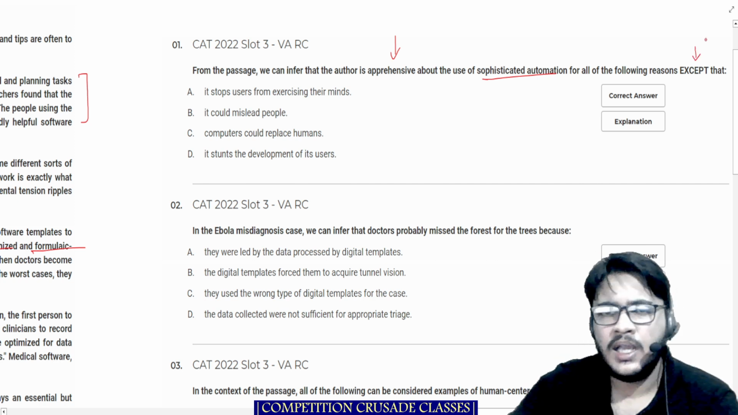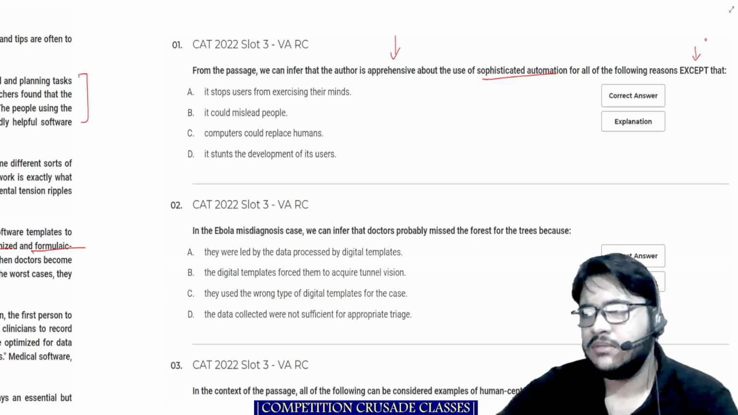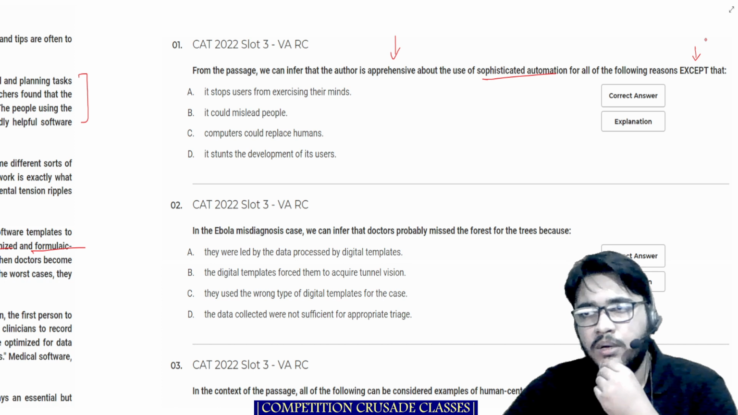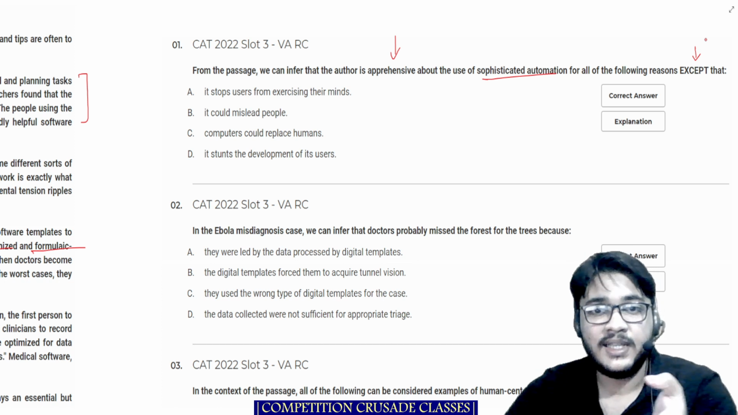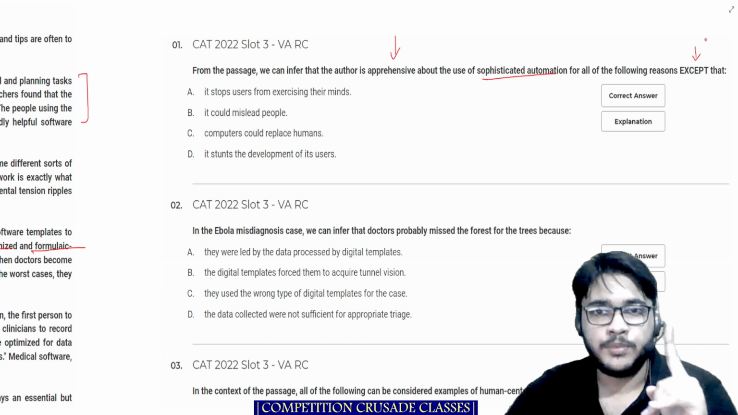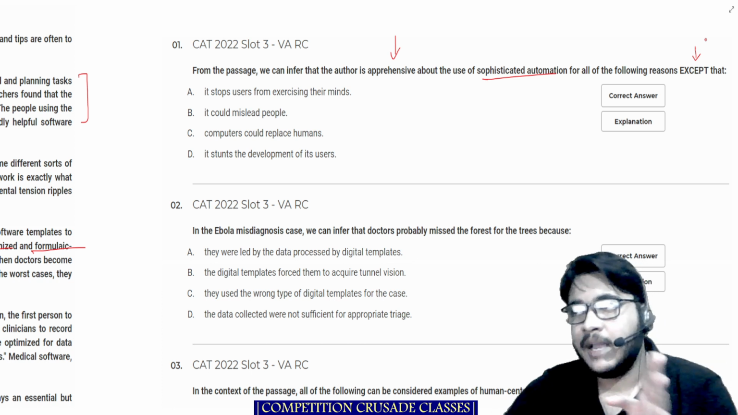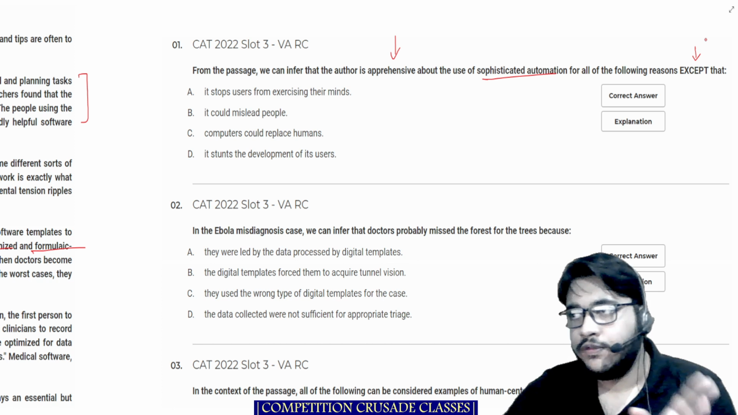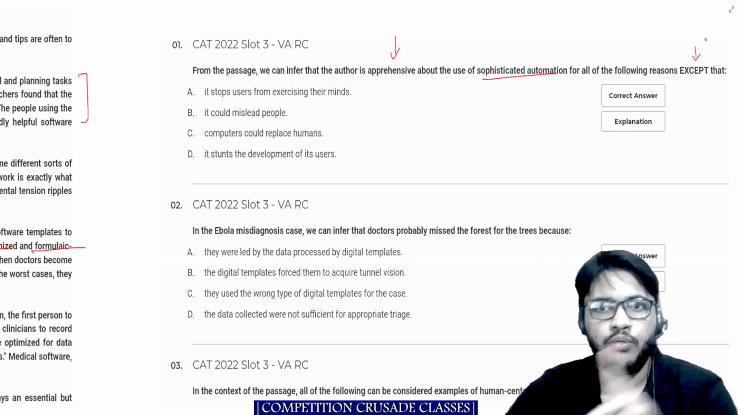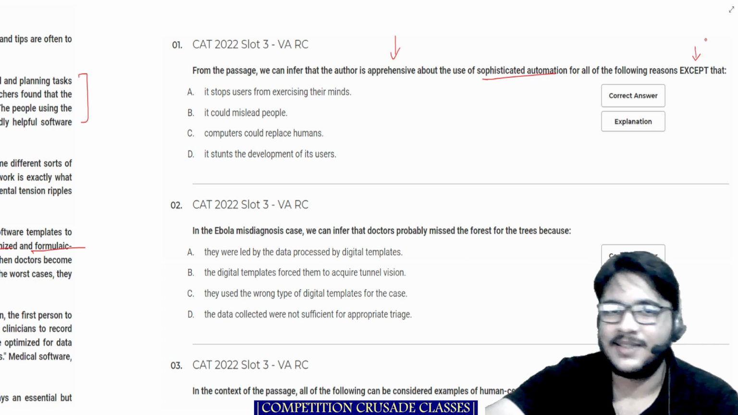Let's read the first one. I don't really think that I need to explain the question to you, but if I have to explain, this basically tells you that all the options are going to be correct and one option is going to be incorrect. In other words, the author is apprehensive of all of the following that are true, one is false. So maybe you can do some sort of a reasoning exercise.